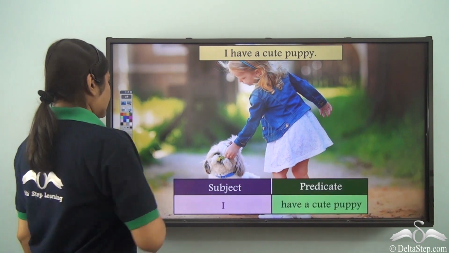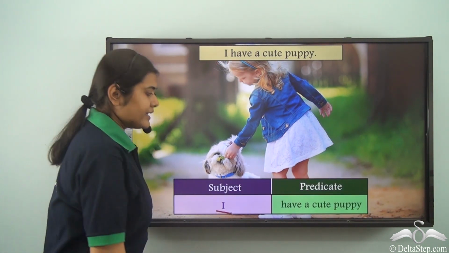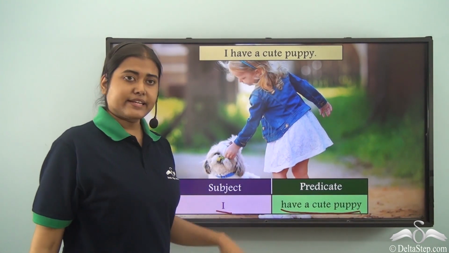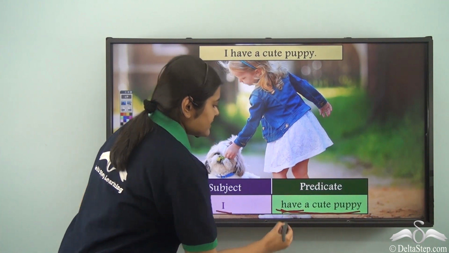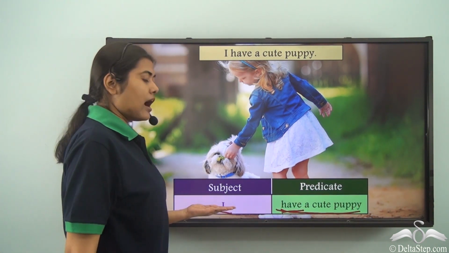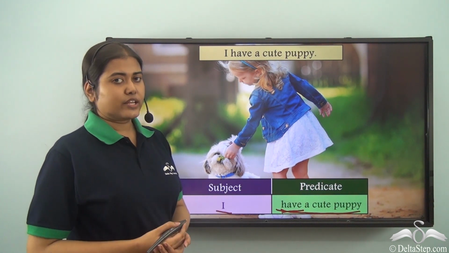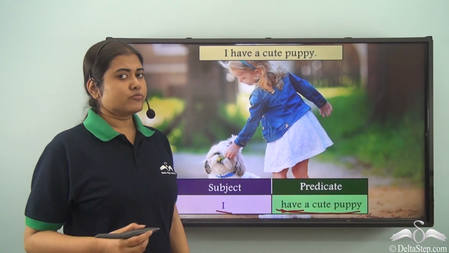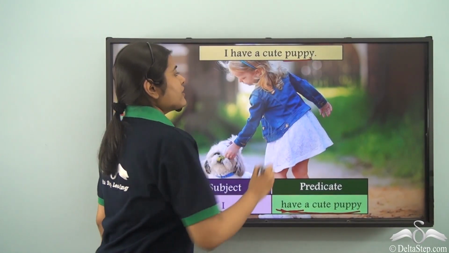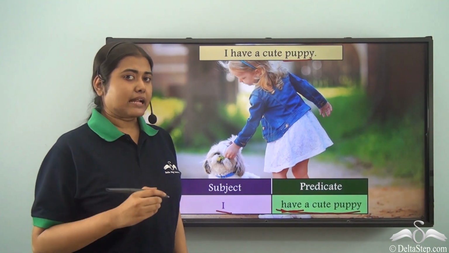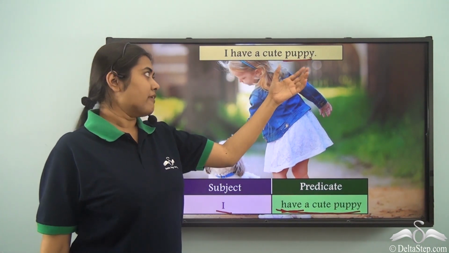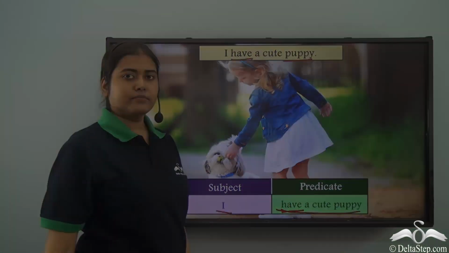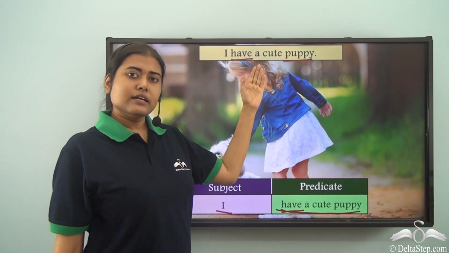Therefore, our subject will be I, and have a cute puppy. This entire part becomes our predicate. Note, the predicate contains the verb and I is a pronoun in this case. So, we know the subject can be a noun or a pronoun. Now, you need to note one thing very carefully, that here we have a noun, puppy, but this is not the subject. Why? Because this noun is not performing the verb have. So this will not be included in the subject.